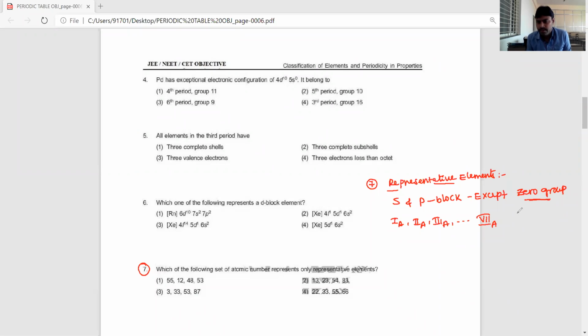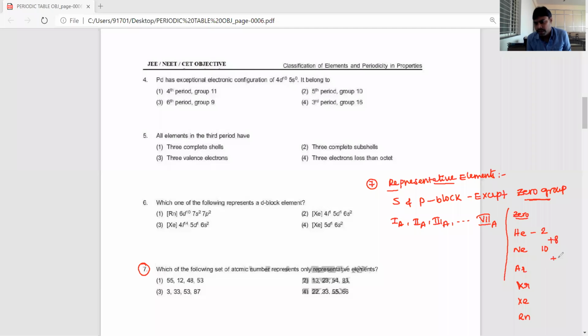What are the zero group elements, dear students? Zero group elements means helium, neon, argon, krypton, xenon and radon. Helium atomic number is 2. Add 8, then we get 10.